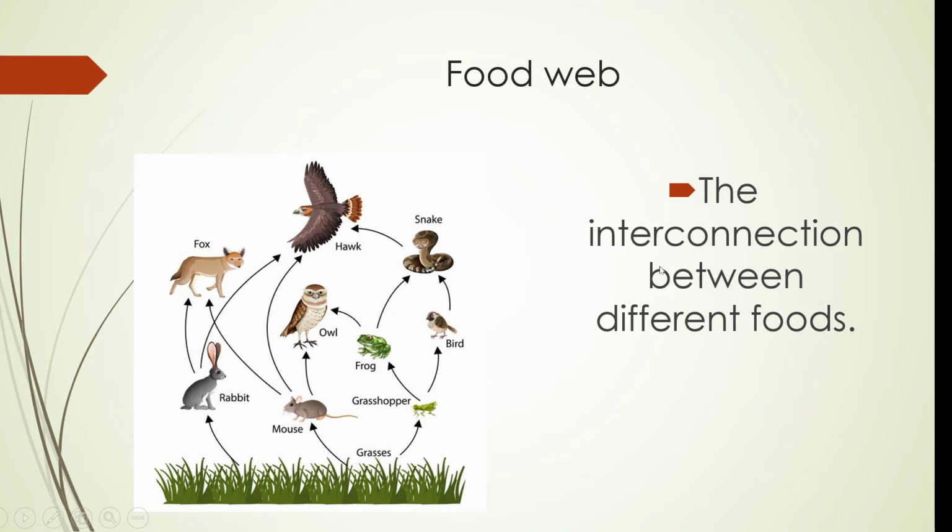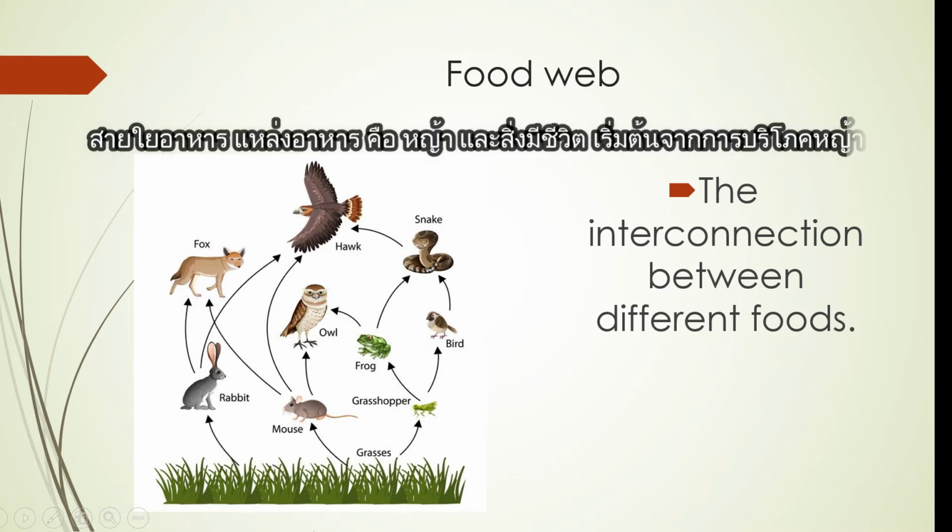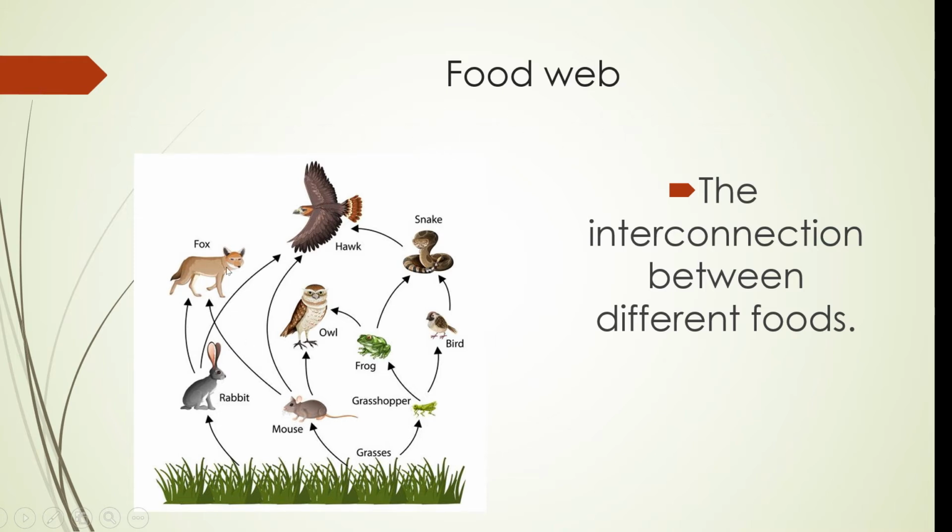As you can see, they are connected between different foods. But the producer here is the grass, not rabbit. The rabbit is the primary consumer. As you can see, there are many primary consumers here, but the food source here is the grass. Rabbit eats grass, which is the primary consumer. Grasshopper eats grass. Grasshopper is also a primary consumer.